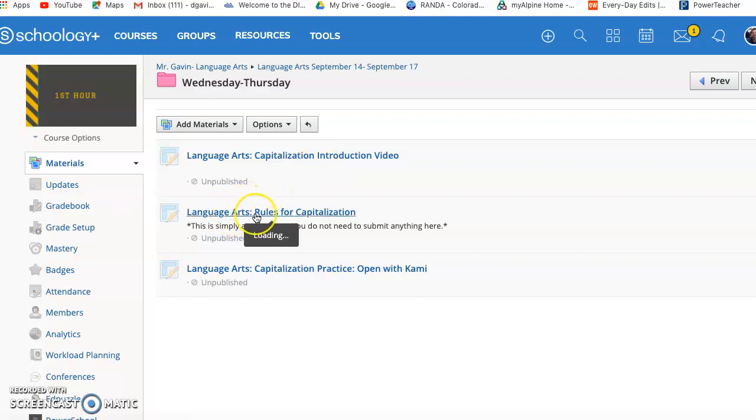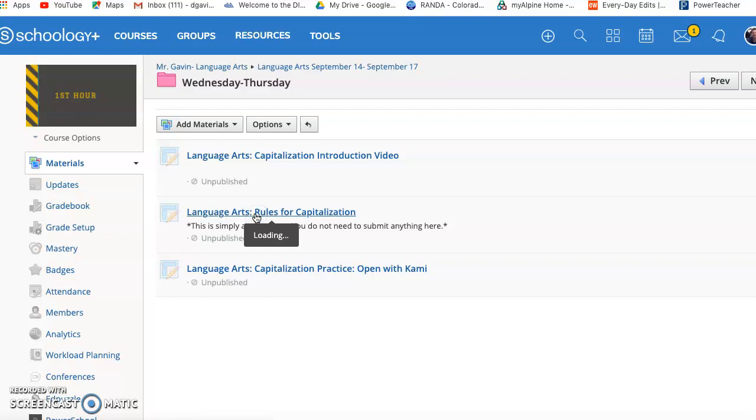Next thing I want to go over is the rules for capitalization. That will be your assignment today. It might be a review for some of us, but it's always good to brush up on those capitalization skills. I notice when some of us turn in assignments, we forget to capitalize some things that need to be. Whether you're working too fast, you didn't reread your work, or maybe you didn't know certain things need to be capitalized, that's why we're going to go over it today.